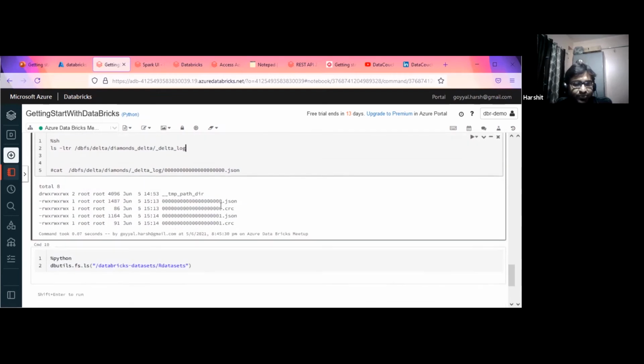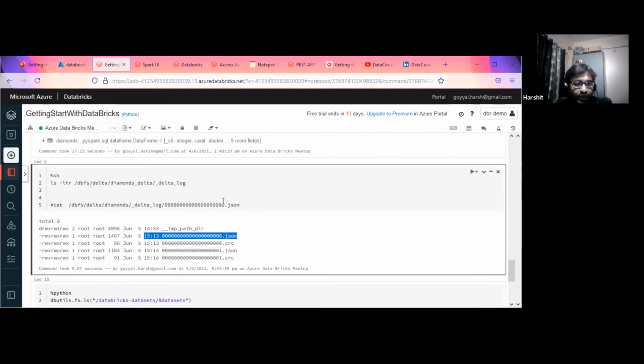there you can see there's a crc file and a json file. The json file is my version file. If you see, this is 0.json, with a very low index. This is the second part, created at this time, it is using US timing, I think.